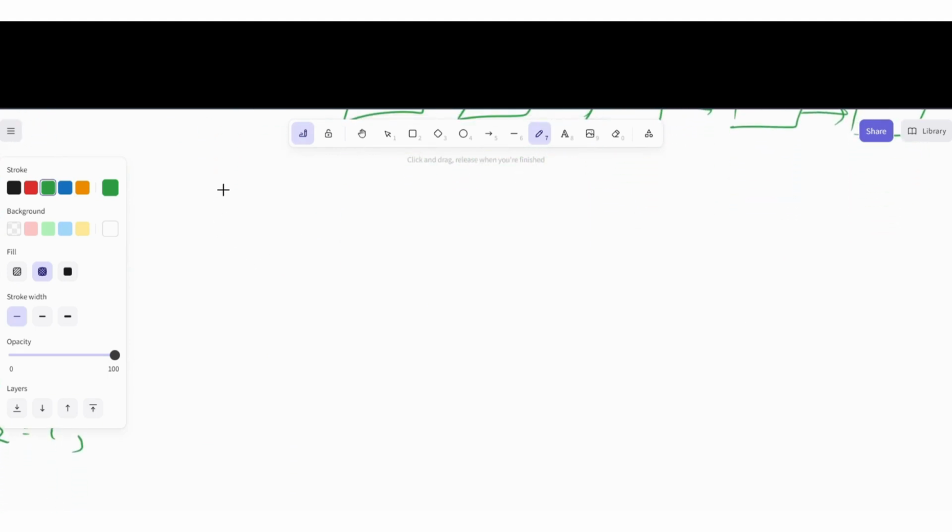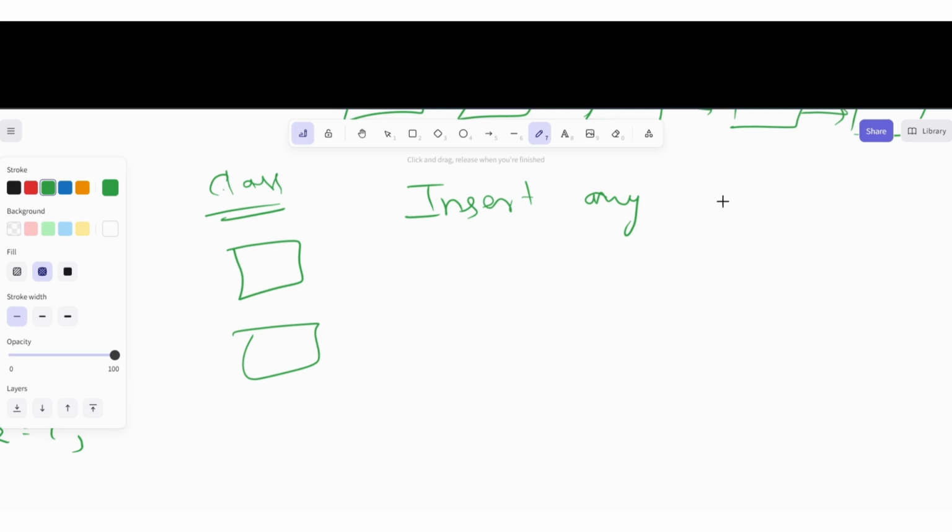Now, if I talk about how we can create the linked list, we have to make different classes here. Then we can make one function. Then we can print it out. So I'm just going to show all of this. First of all, I'm going to tell you how we can insert any data in a linked list.